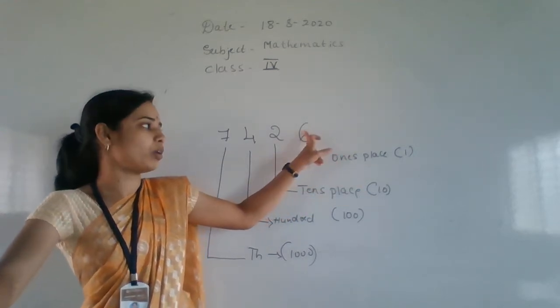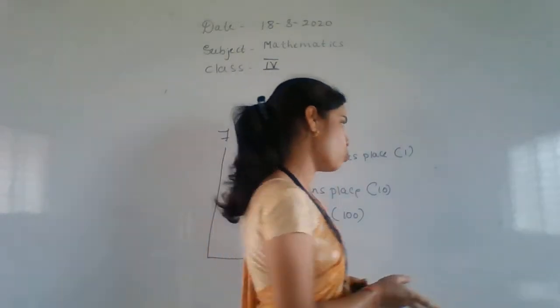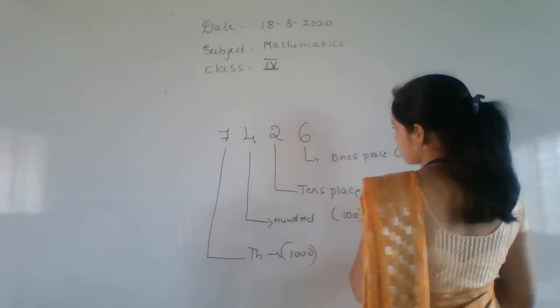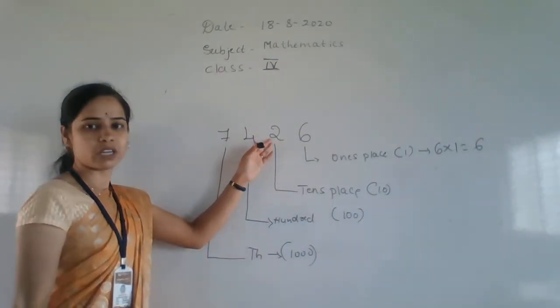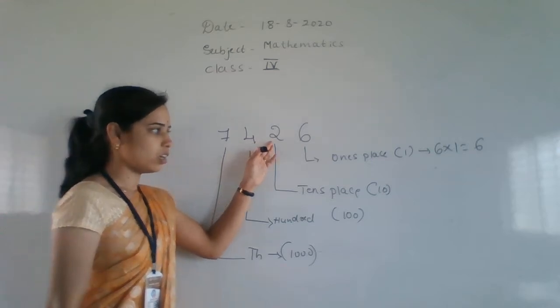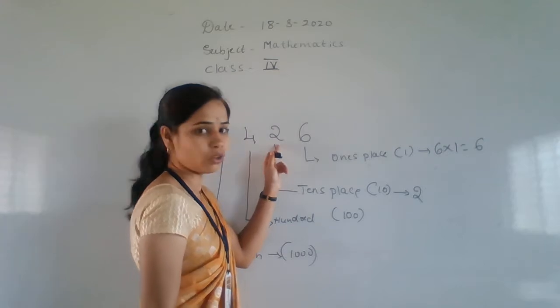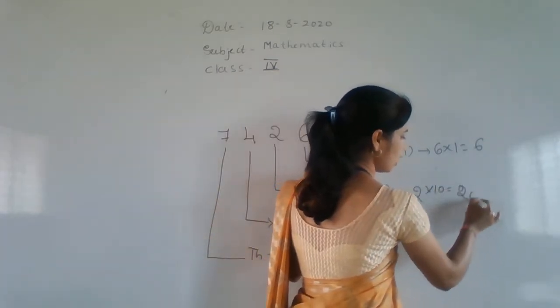Which number is here? 6 is there, what is its value? 1. Okay, 6 into 1 equals 6. Okay, then what is the place value of 2? Which place does 2 get? It gets the tens place. So multiply with 10, that is 20.